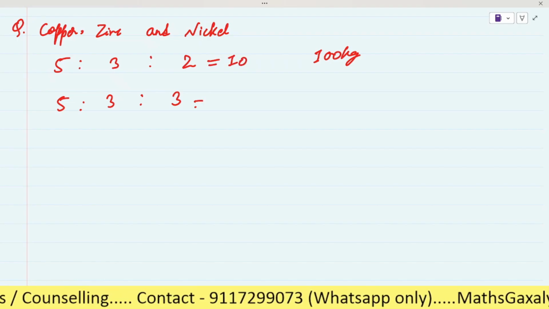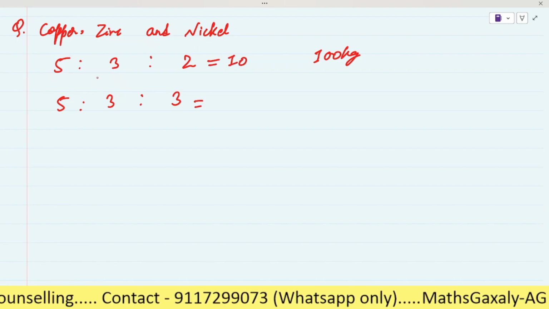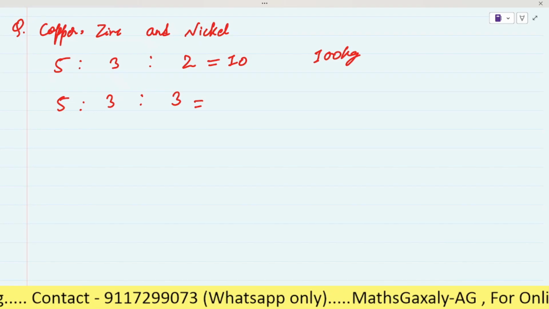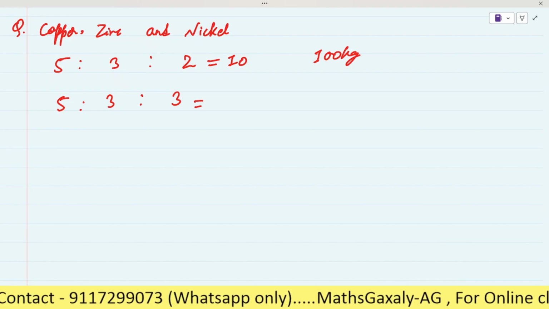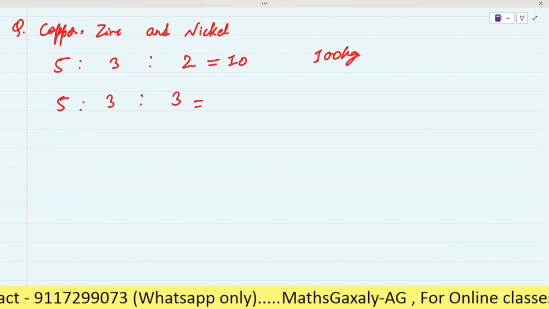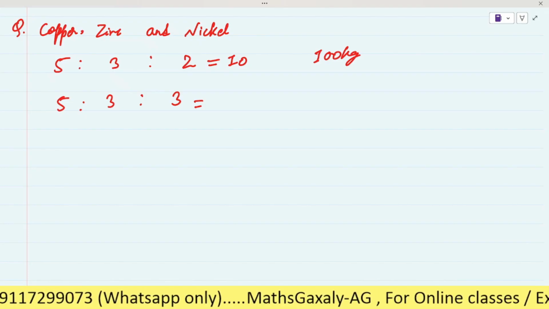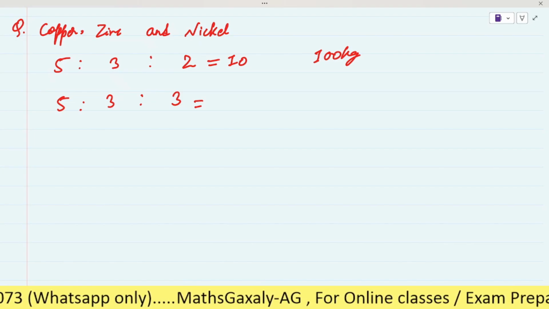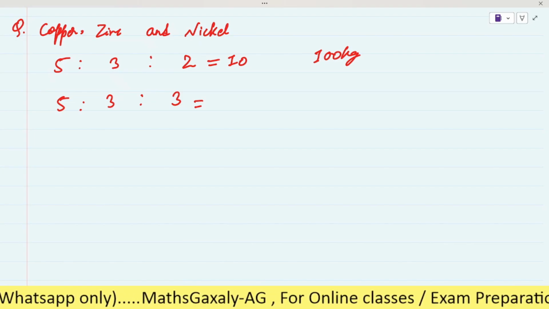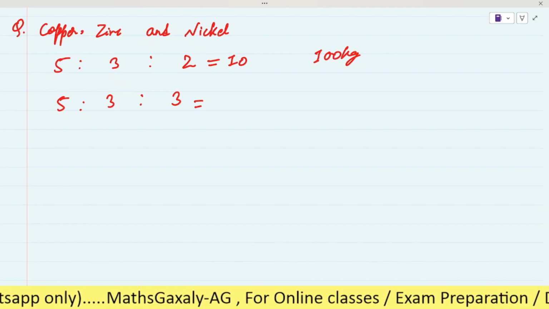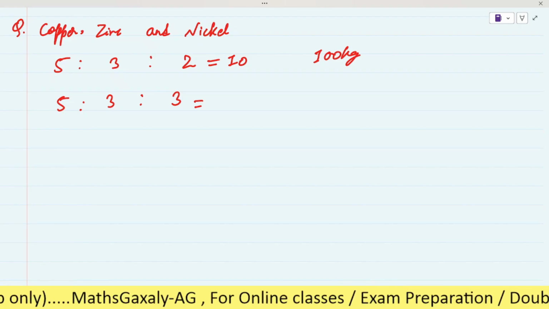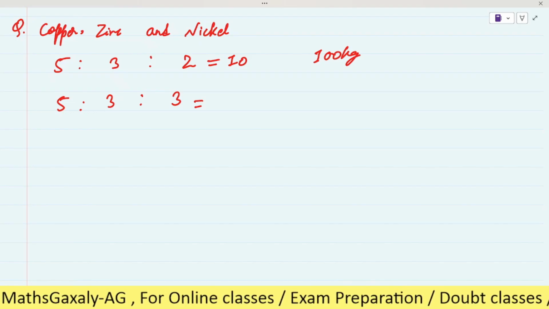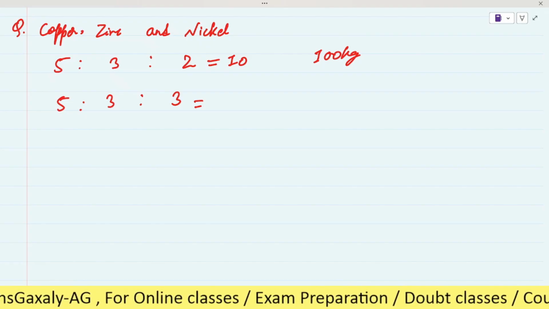Very good. Then the copper and zinc are the same, so we have 5 and 3. Good observation. Here there is 1 unit of nickel difference. As we are not adding copper or zinc, it means we have to keep it the same. If it is not the same, then we have to make it equal, as we did in yesterday's class, by taking the LCM or multiplication.